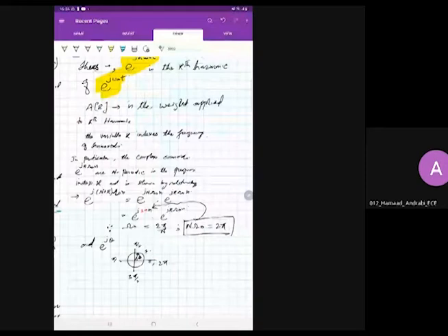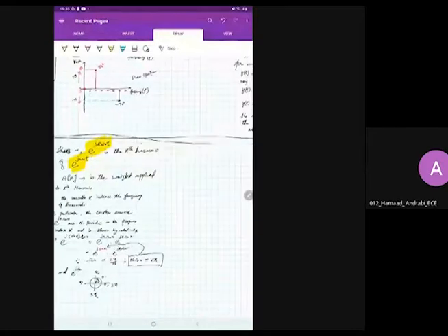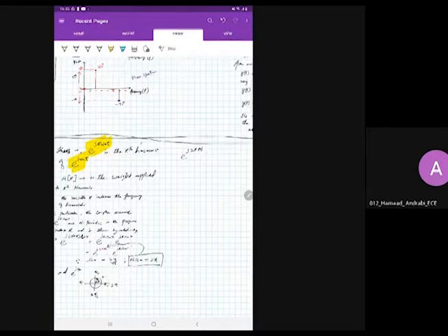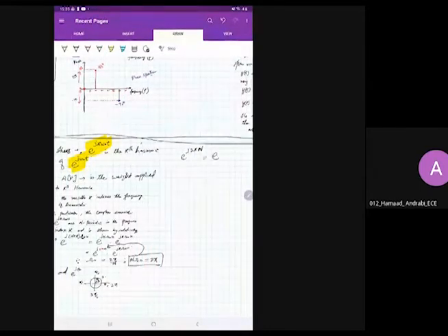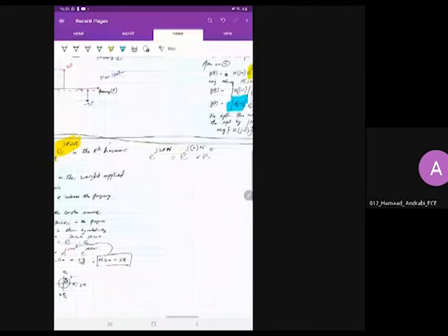So 2 pi and 0 are lying at the same point. Therefore we can write down e raised to the power j2 pi n will be equal to e raised to the power j 0 n. That is e raised to the power 0, which will be equal to 1.